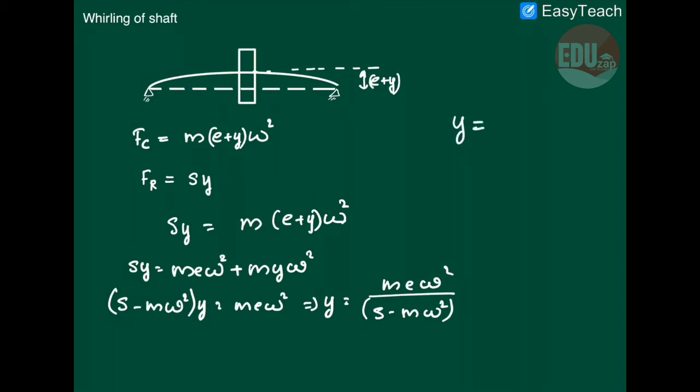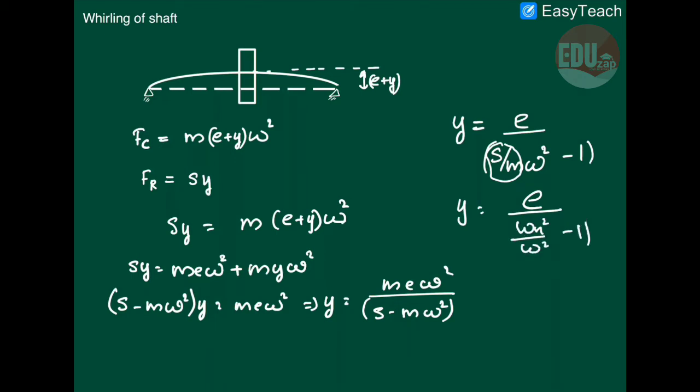If we rearrange for y, we can bring m omega square into the denominator, so S by m omega square minus 1. So y is equal to E divided by S by m, and stiffness divided by m becomes the natural frequency, so omega n square divided by omega square minus 1.